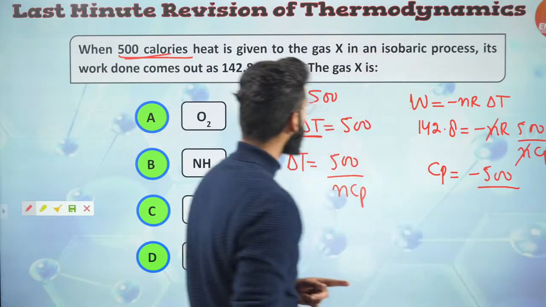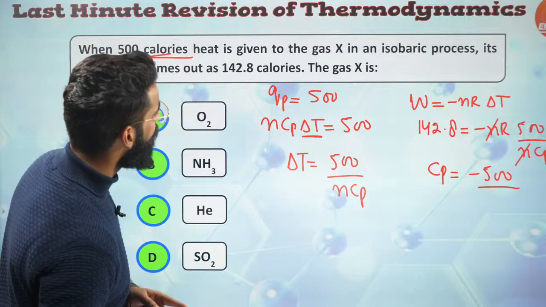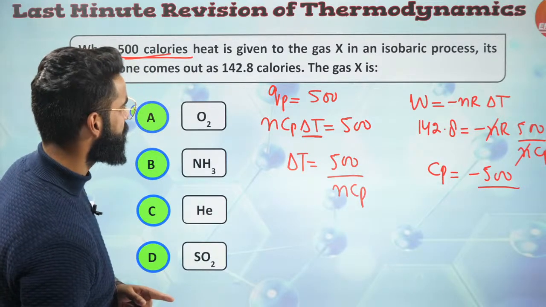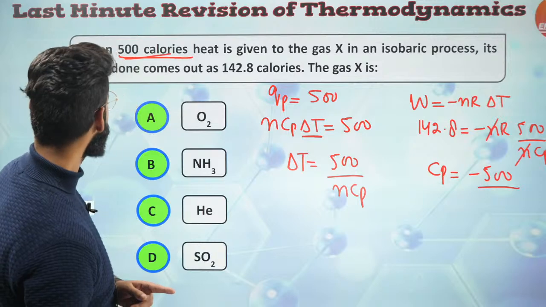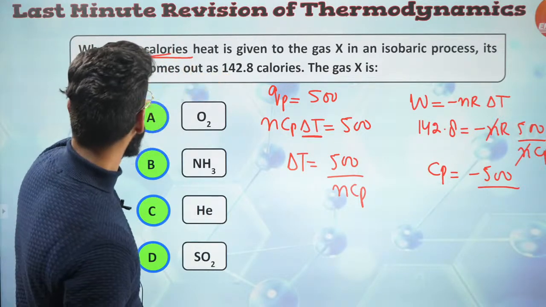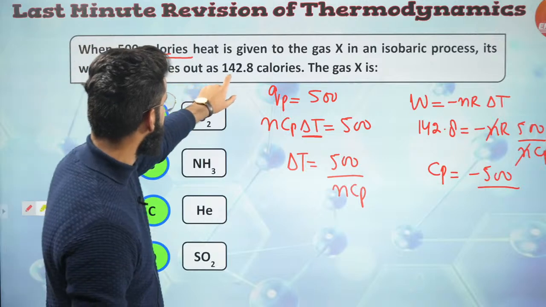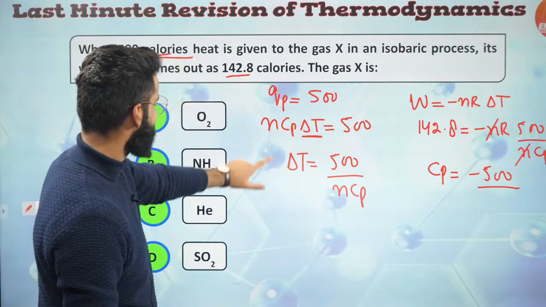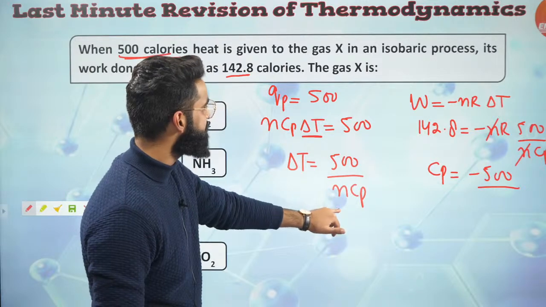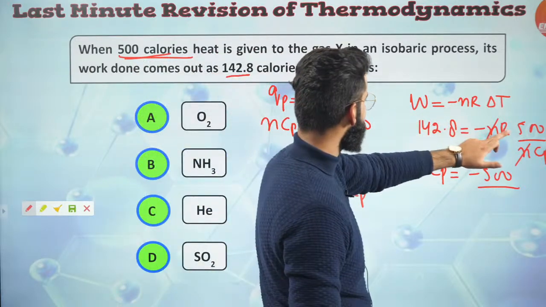Wait guys, minus 500. Is that? Well, isobaric process W is equal to minus NR delta T, right? When 500 is given to this in an isobaric process, work done comes out to be 142.8 calories. The gas QP is equal to NCP delta T. Delta T I'm getting as 500 divided by NCP. W is equal to minus NR delta T, right?